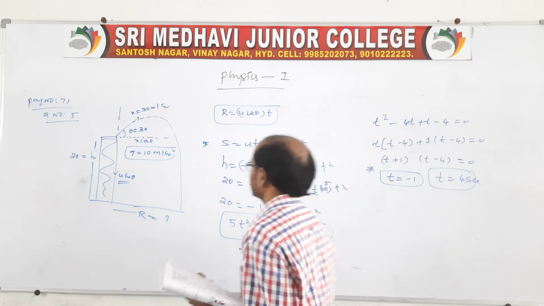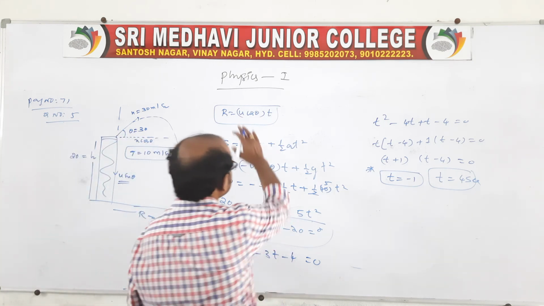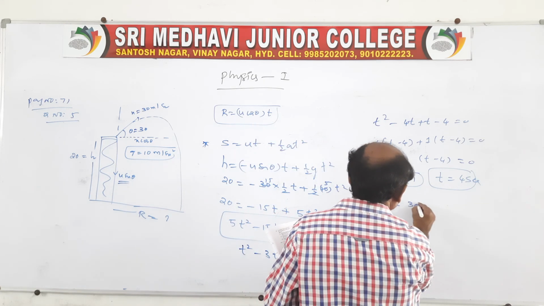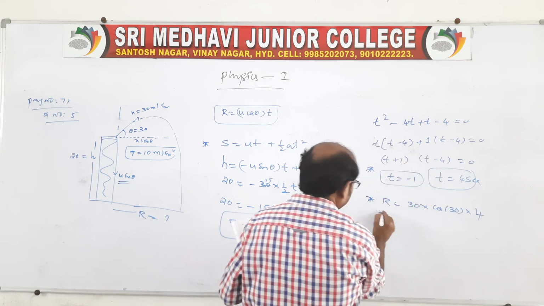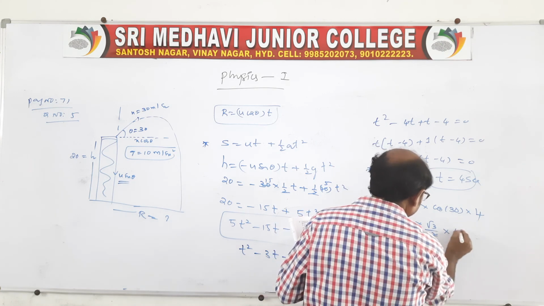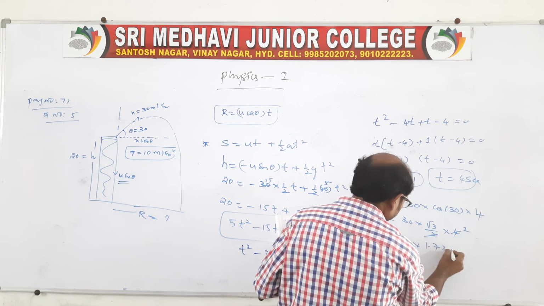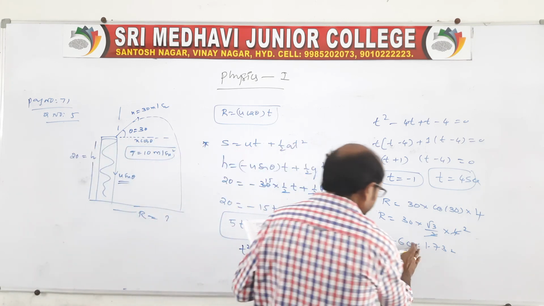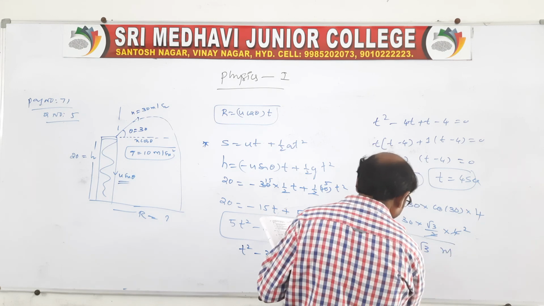The body reaches in a time of 4 seconds. So the range is being asked, no? R is equal to u is given as 30, cos 30 you take into time is 4 seconds. So r is equal to 30 into cos 30, which is nothing but root 3 by 2, into 4, 2 ones are 2, 4s. So range is equal to 60 into 1.732. Suppose you multiply this, approximately we may get the value, or else you can leave it like this also, no problem, 60 root 3 is the range.